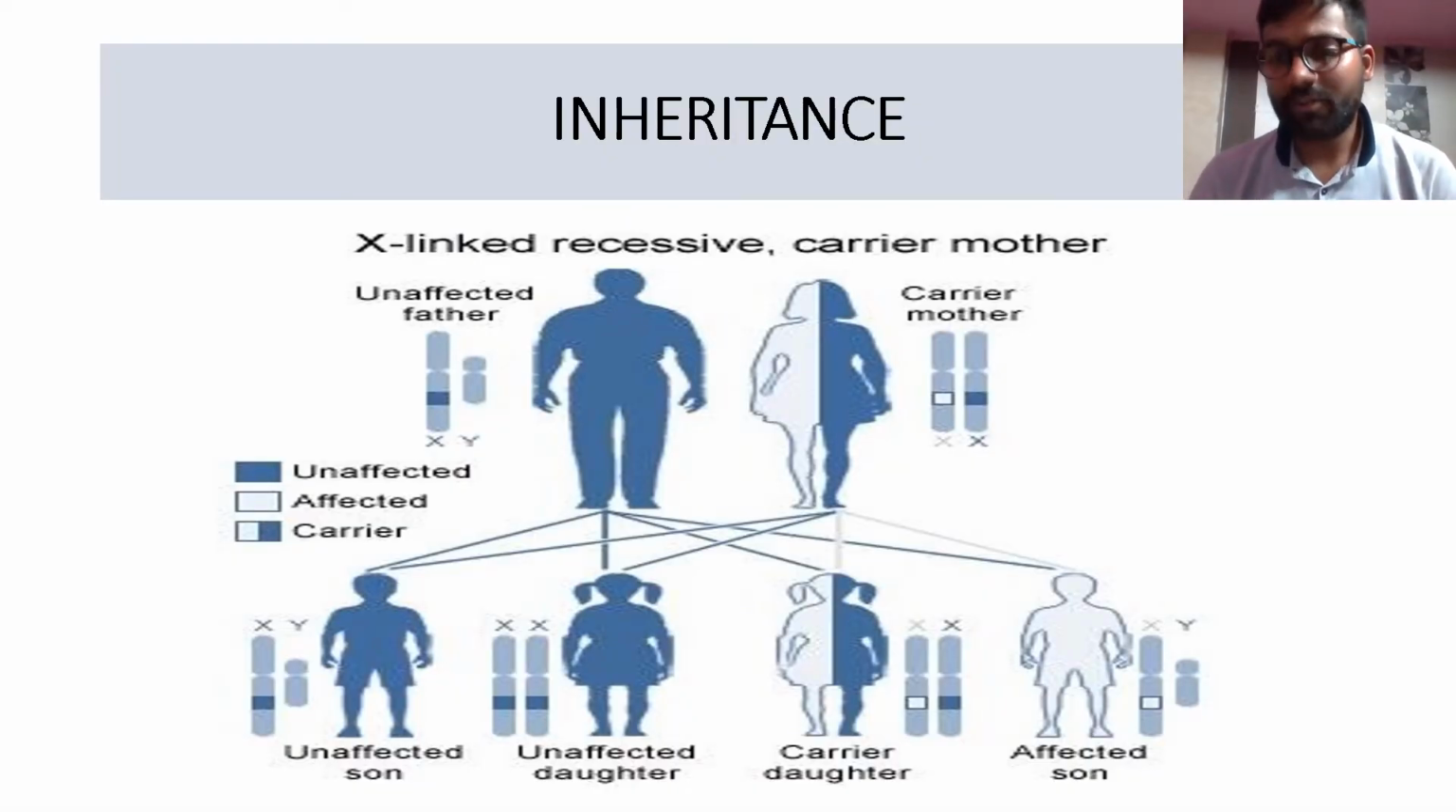Moving to inheritance of this disease, females are always carriers and males are always affected. In this scenario, when the male is unaffected and the female is a carrier, the chance of having a male baby is 50% and the chance of having a female baby is 50%. One of the male babies will be affected and one of the female babies will be a carrier. So this is all about the inheritance of this disease, that is male is always affected and female is always a carrier, and this is an X-linked recessive disorder.